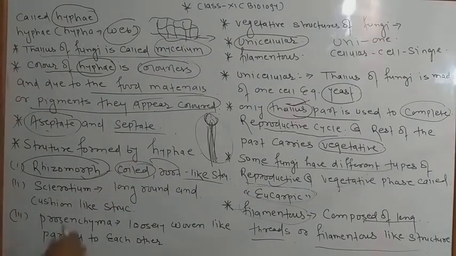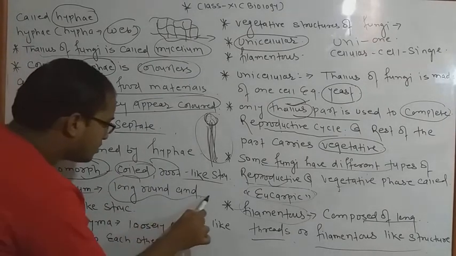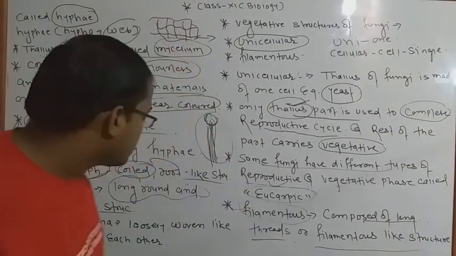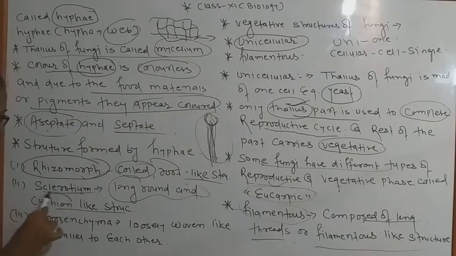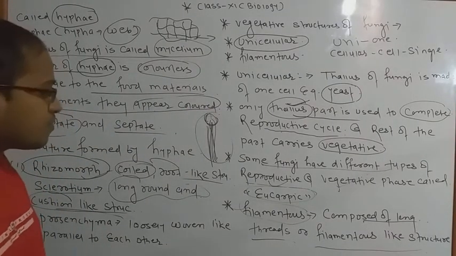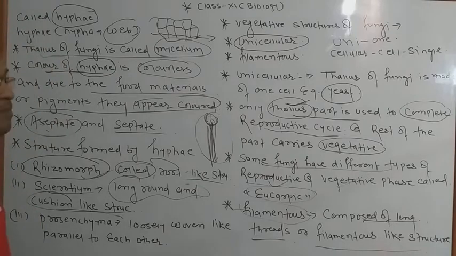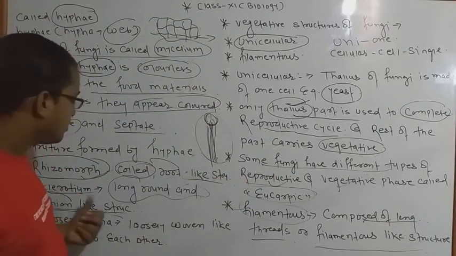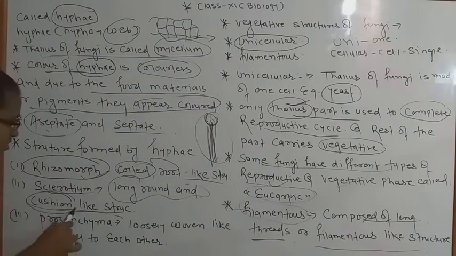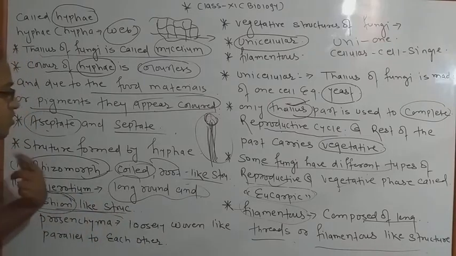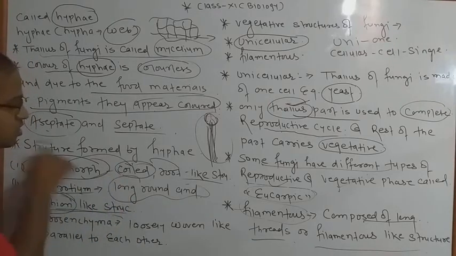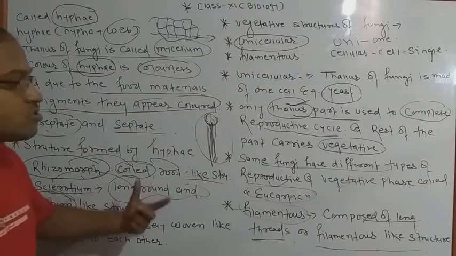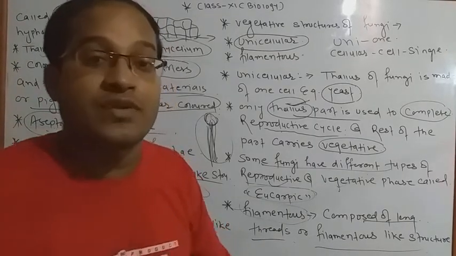And second, sclerotium. Sclerotium is a long, round structure, a cushion-like structure as we have seen in a pillow. The most important point is that sclerotium is a cushion-like structure present in several types of fungi, and they provide all the nutritional requirements of their reproductive phase by forming that type of structure. This structure makes them the most important, which is why they are divided into different parts. The most important structure of rhizomorph is the coil. The most important structure of sclerotium is the cushion-like structure. These structures make them the most beneficial, the most important and the most different.